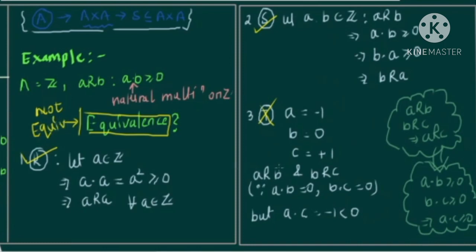You should also be intrigued about why it failed, and the reason is the 0. When I say A dot B is greater than or equal to 0, that is where the problem comes in. Think about it: if instead of greater than or equal to 0, the relation was given as A dot B strictly greater than 0, would the relation now become transitive or not? So this is about equivalence relations.